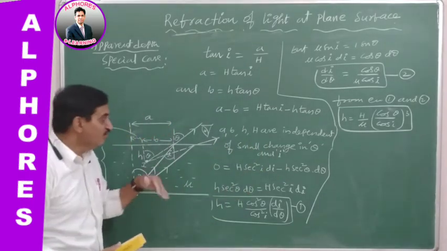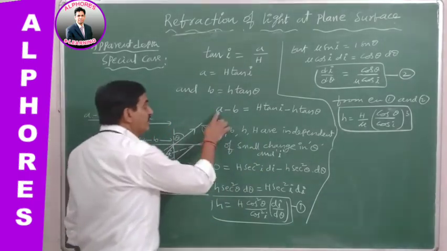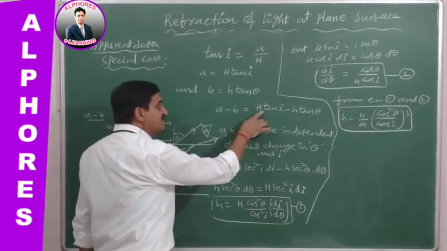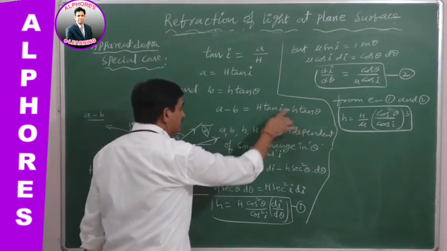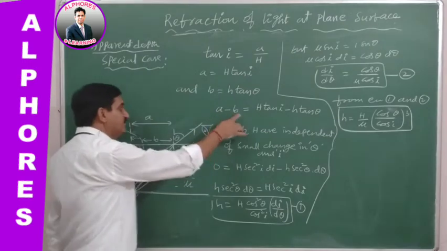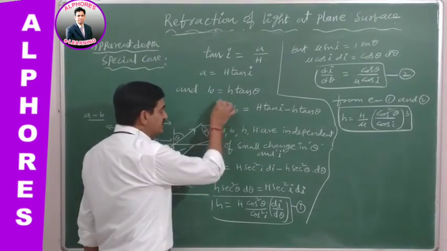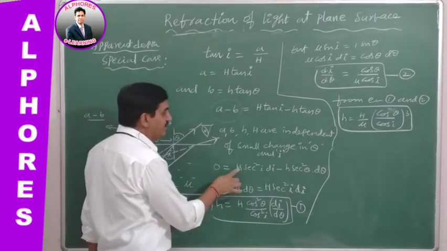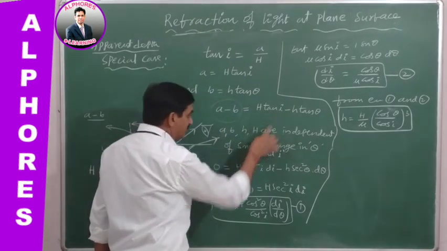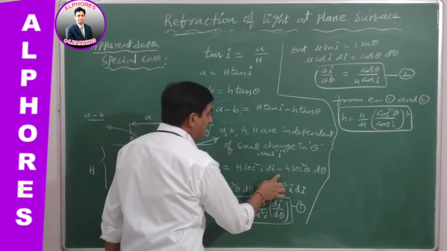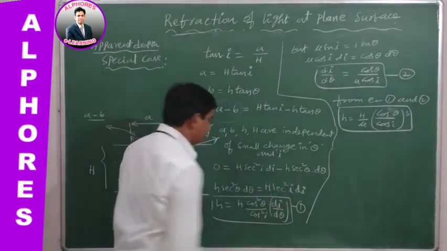Therefore, when we differentiate, A minus B is constant, small h and capital H constant, so differentiating this becomes 0 because it is a constant as a whole. Now this is H secant square I dI minus h secant square theta d theta.